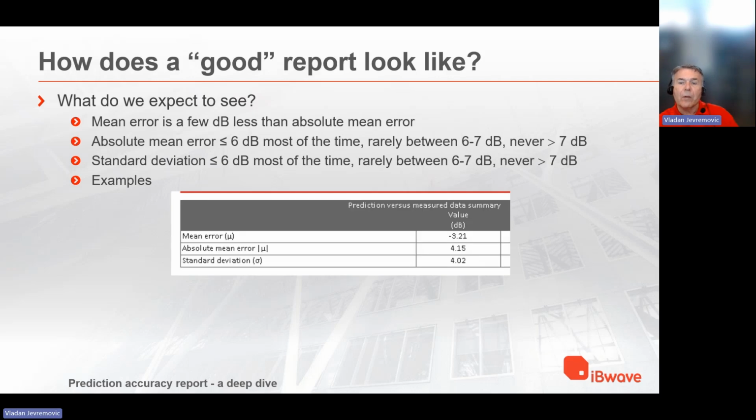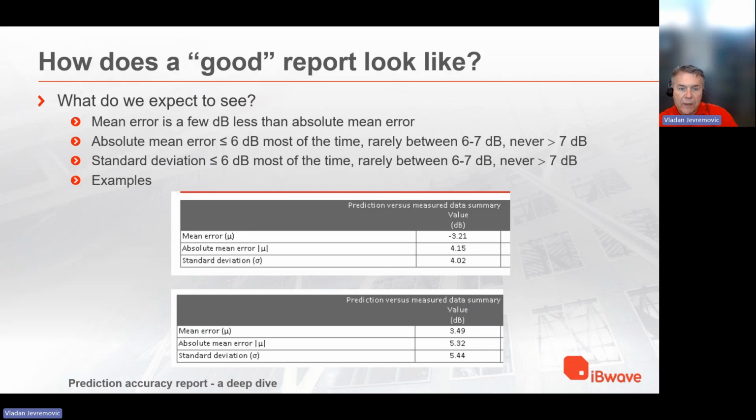So here are the examples. This is an example of a good report. We see that the mean error and absolute mean error are not the same. They're about a dB apart. And standard deviation is a bit less than 6 dB. The next one, we see that values are a little bit higher, but still mean error is about a dB and a half less than absolute mean error. And standard deviation is still less than 6 dB.